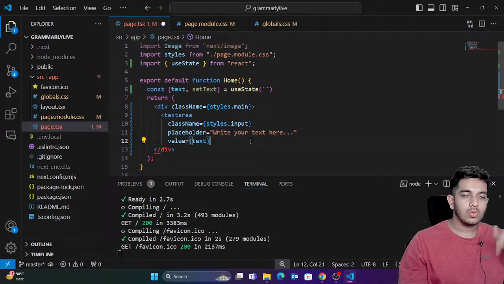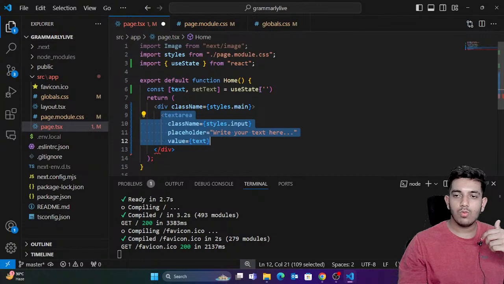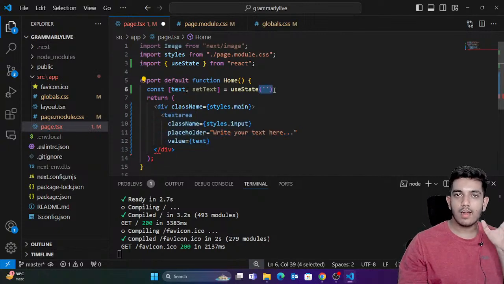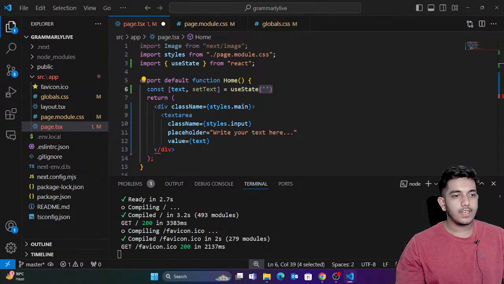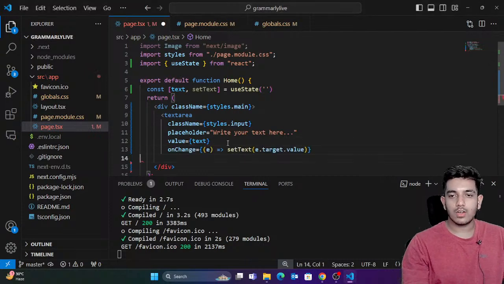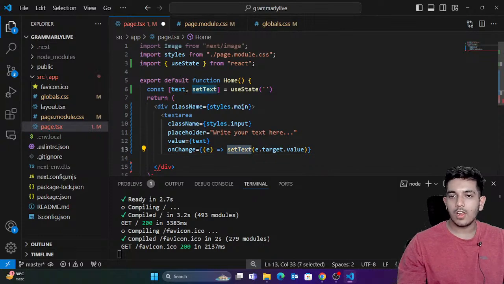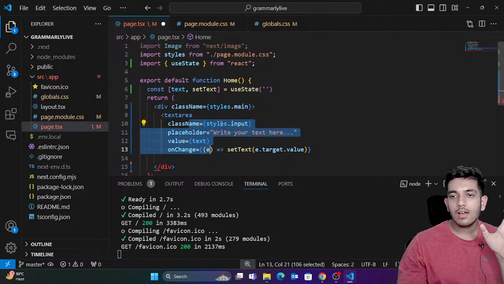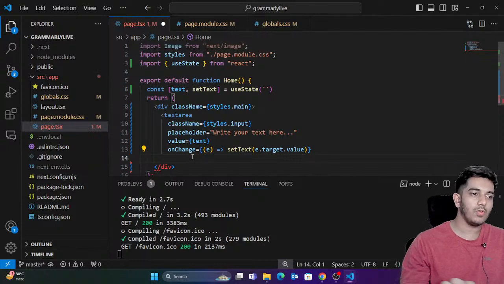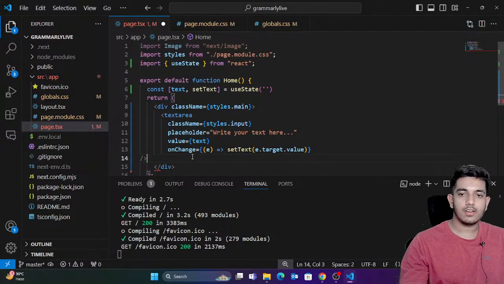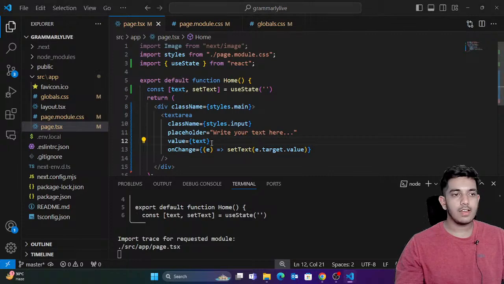Okay, and as soon as I write on this text area, I want to change the value inside this, I want to add something inside this, whatever I write. How can I do that? So I can simply write on change. Okay, on change, set text as e.target.value. That's how you add things to the use state hook, right? So I'm simply setting the value inside this use state hook. If I write abc into this text area, ABC would be coming inside this. Okay, let me just show you, but yeah, this is the way. And let me just write it this. Okay, so if I just save this, let me just check.